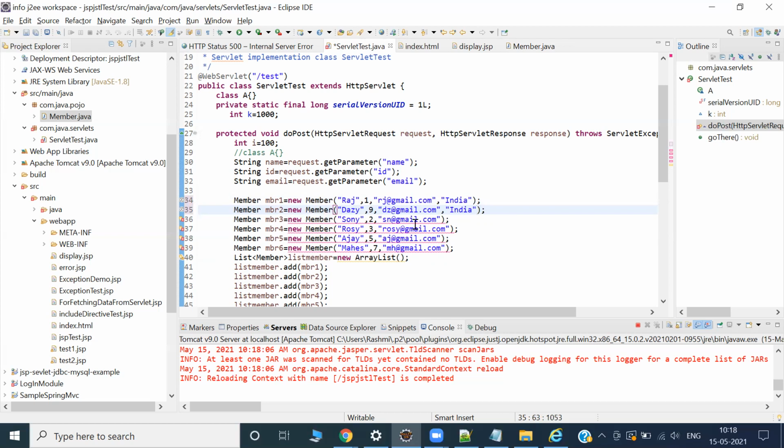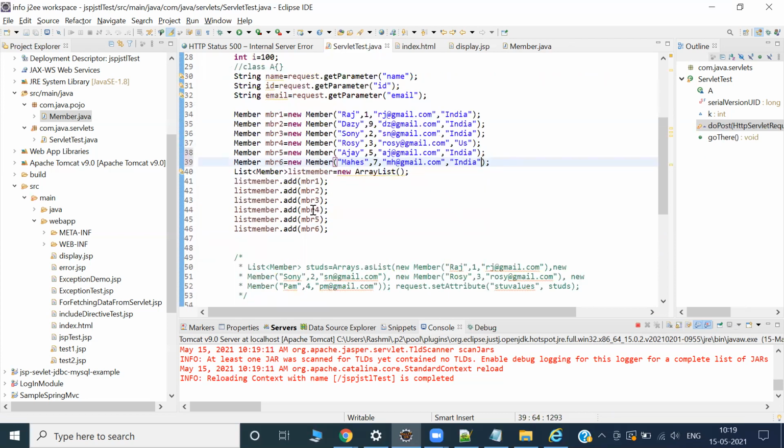Raj is from India, Daisy is from India, Sony is from India. Roji, I can make it from US. Ajay kept in India. Okay, good. Okay, so I think all good.